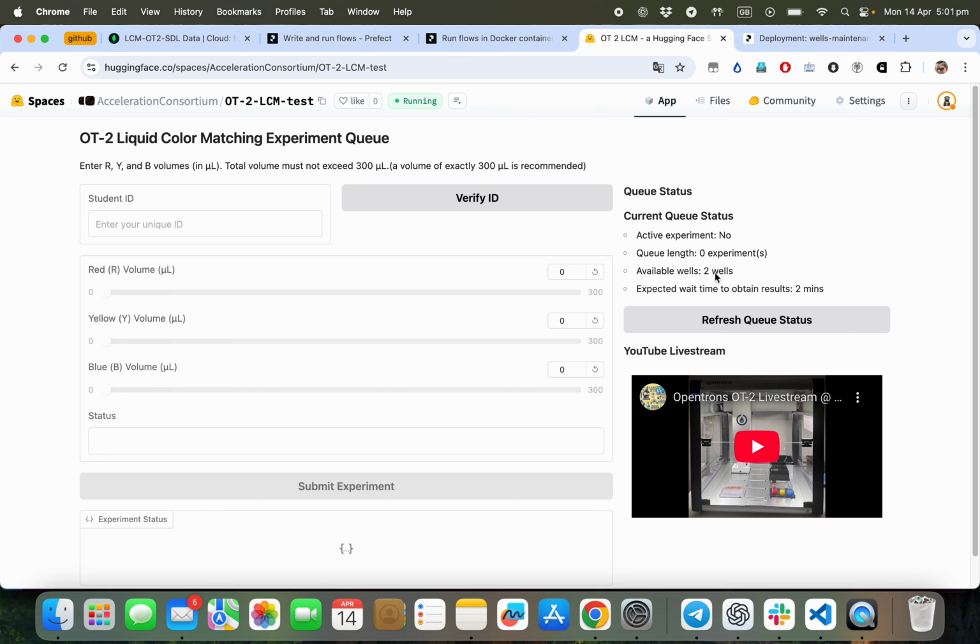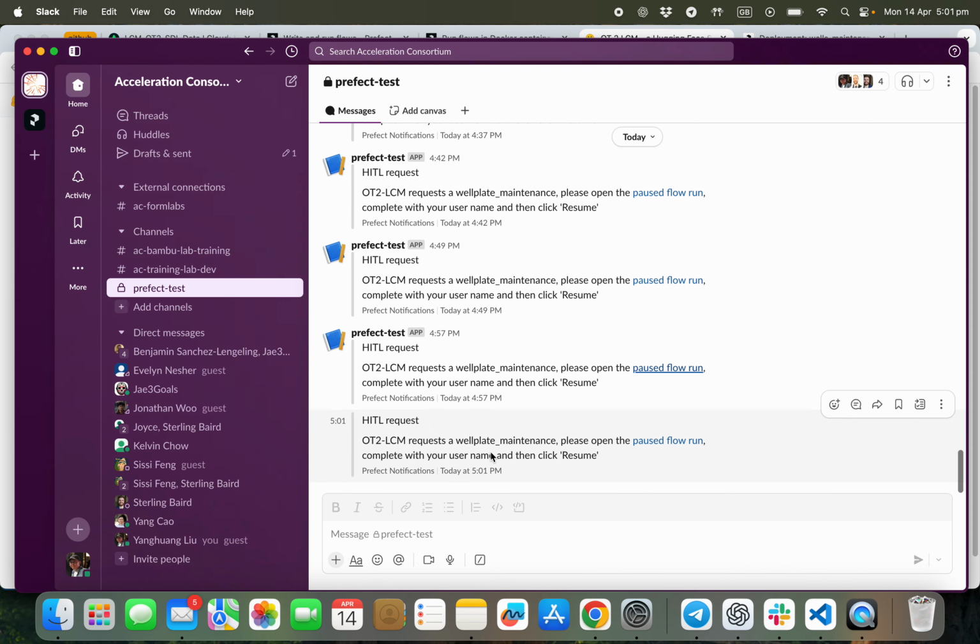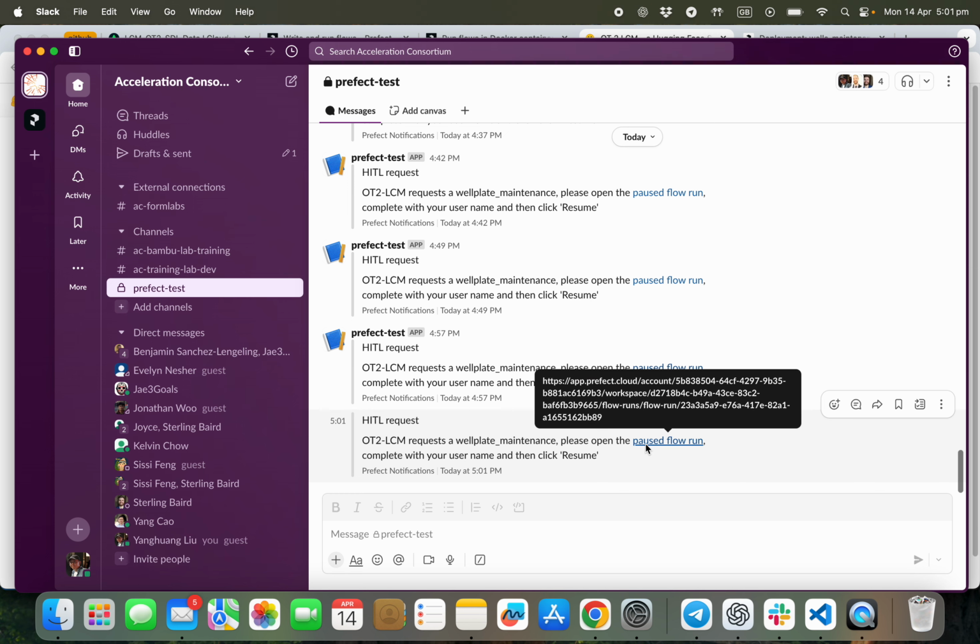Now the available well count is two, and one student used one of them, and I already updated the well status here. So let's refresh it, and it will become one. Okay, and I will receive a Slack message here. Yeah, it says that this Hugging Face space requests our maintenance for the well plate, and let's open the flow.